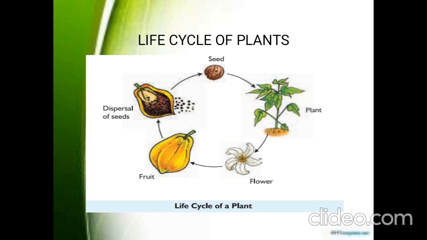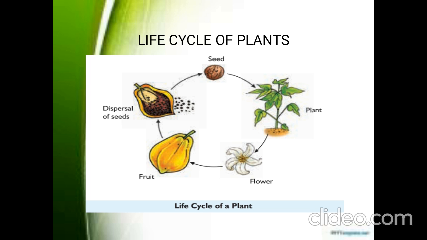It starts with seed. The seed will be planted in the soil and the plant will germinate in that, and in the flower it converted into fruit, and the fruit will get ripened. The ripened fruit will be eaten by animals and humans. The seeds present inside the ripe fruit will be dispersed again into the soil so that it will regenerate again as a plant. This represents the life cycle of plants, right?